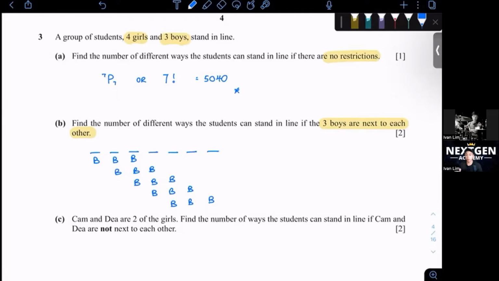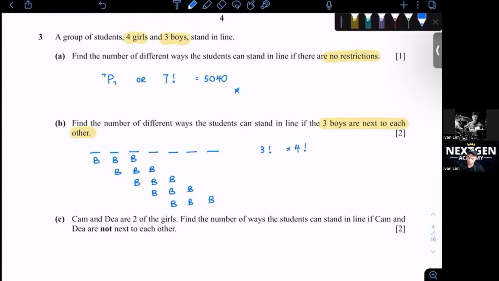So within the boys, you need to rearrange them. Within the girls, you also need to find the number of arrangements. So you can either write 3p3 or 3 factorial. So you can write 3 factorial times 4 factorial. So this is finding the arrangement between the boys themselves times the arrangement of the girls themselves.